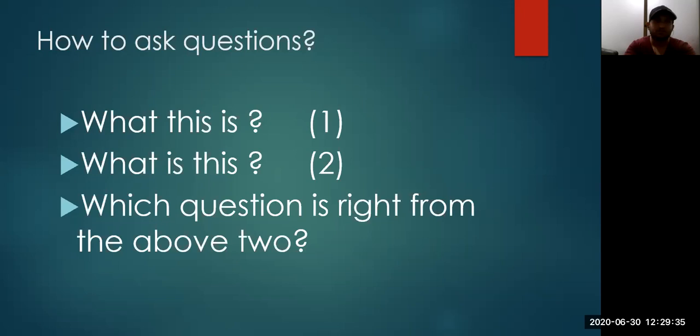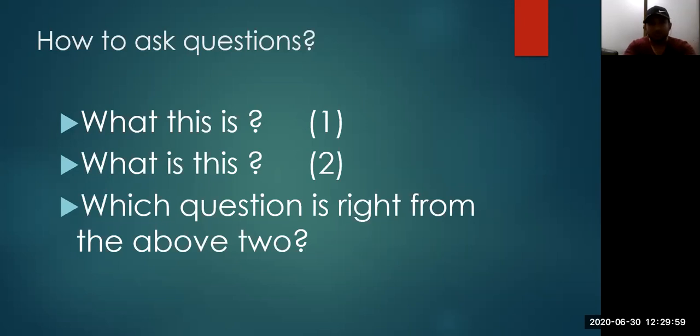We don't care about this: what is this or what this is. In speaking, each and everything is allowed, but in writing, if you are placing sentences, you have to be cautious about the rules and regulations of structures. If you are not conscious about these rules, it means you are making the biggest blunders.